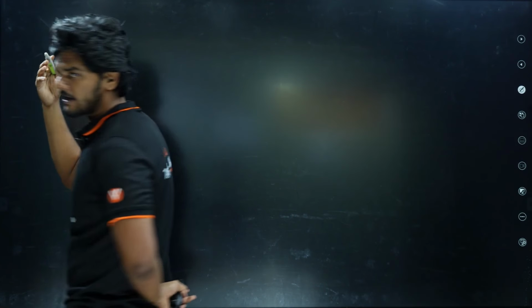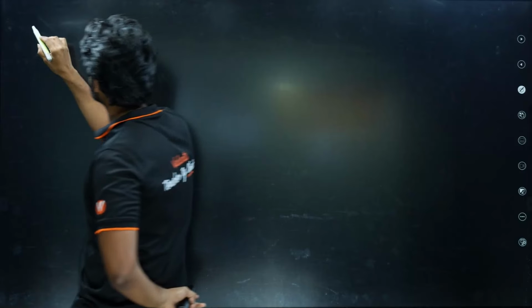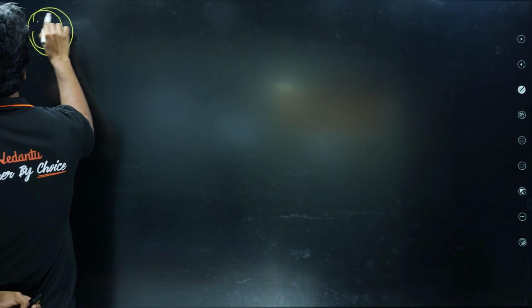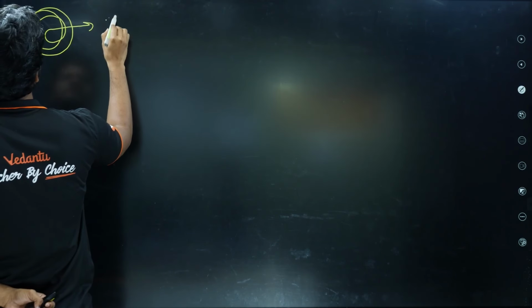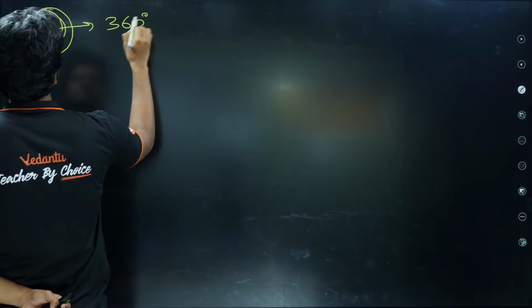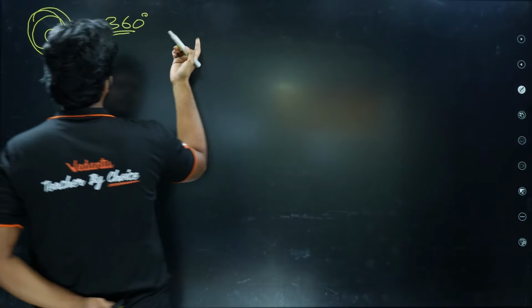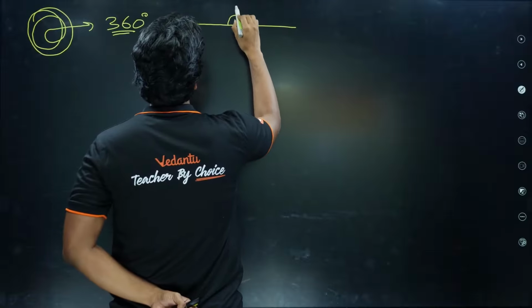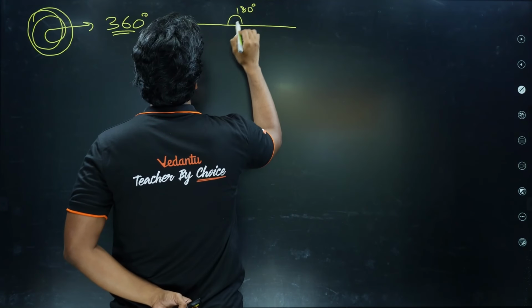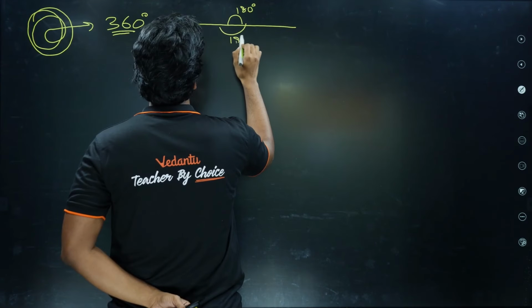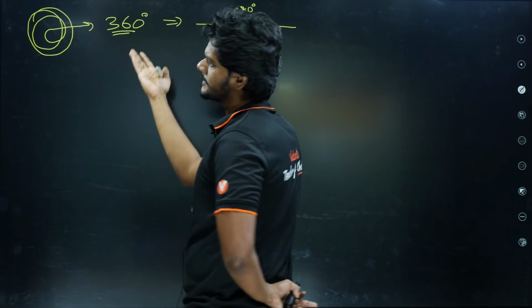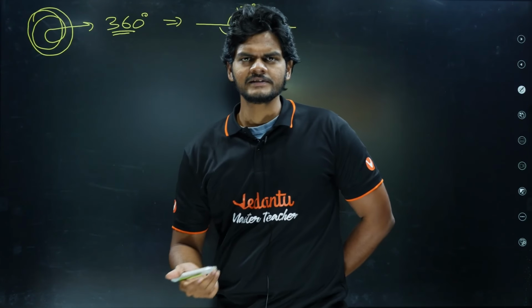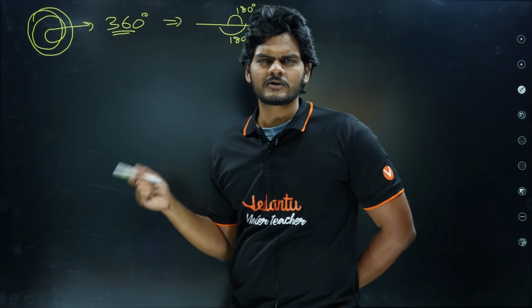For convenience, the whole is measured as 360 degrees, right? Which implies that when I have a line, each side is 180 degrees. That's what we will use. Why do we have this particular number? It's not a naturally occurring number, it just has a lot of divisors.